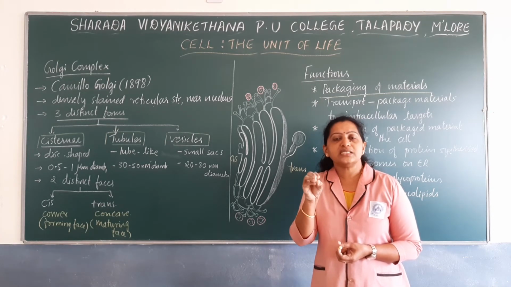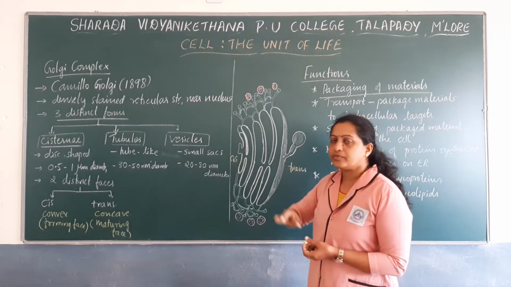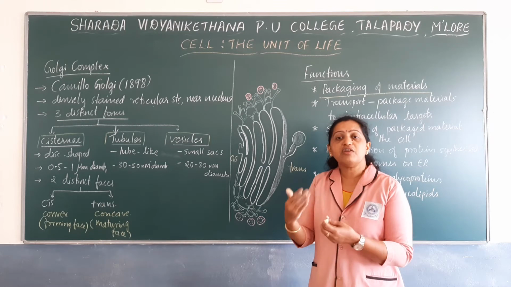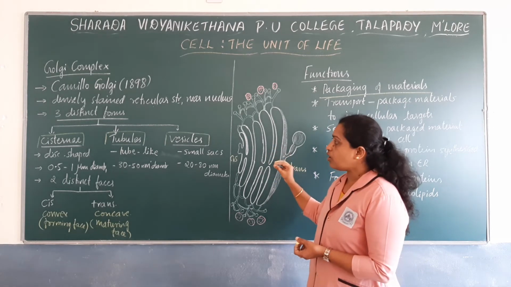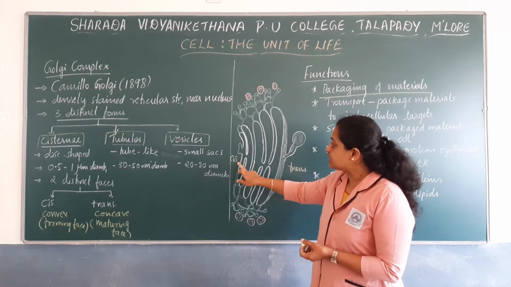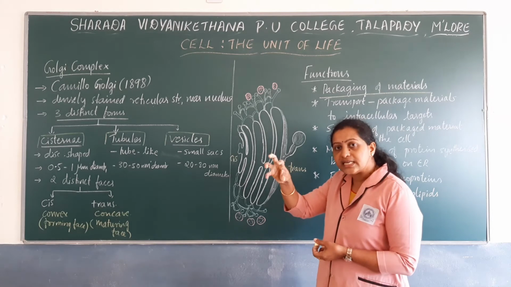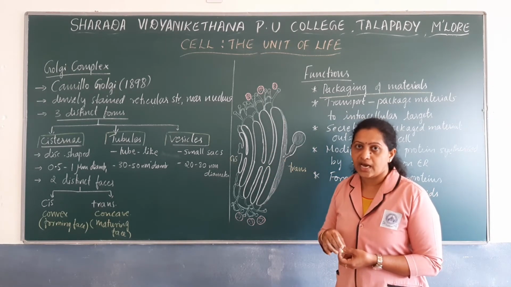So the proteins that are synthesized in the endoplasmic reticulum are transported to the Golgi complex, especially for further modification of protein. The Golgi complex, especially the cis phase, is a forming phase. The cis phase of the Golgi complex receives those proteins that are formed in the endoplasmic reticulum.